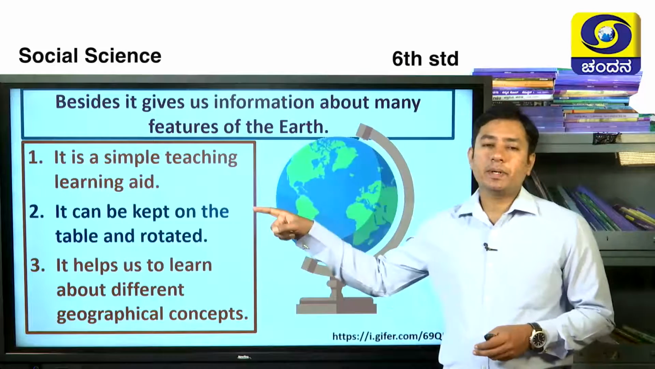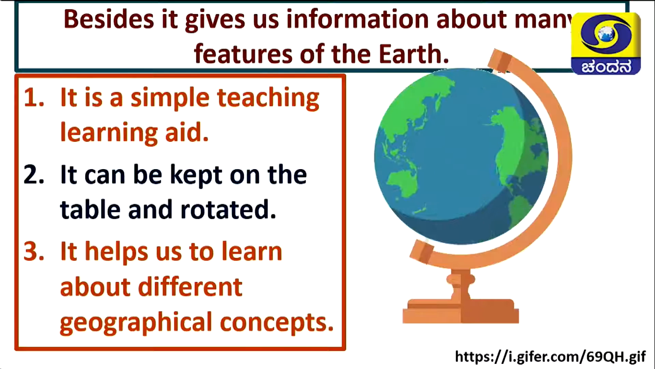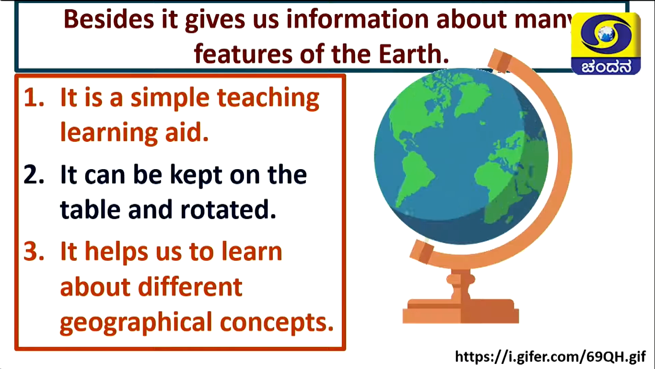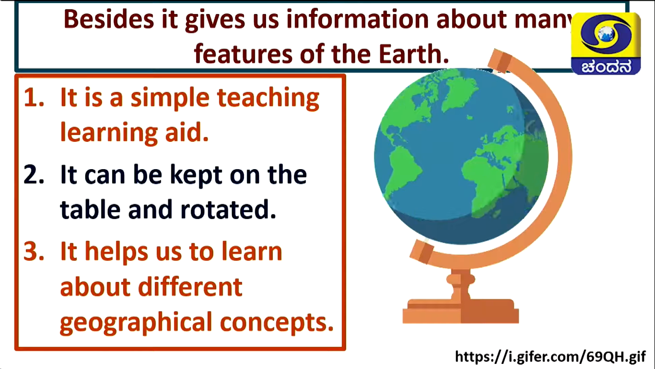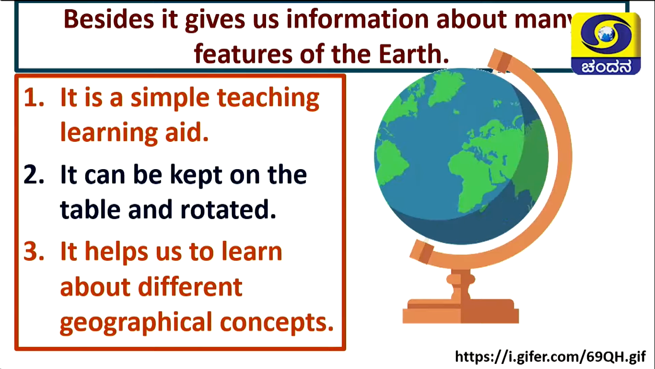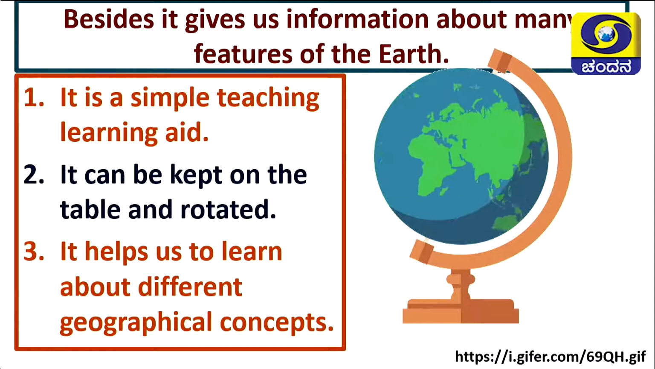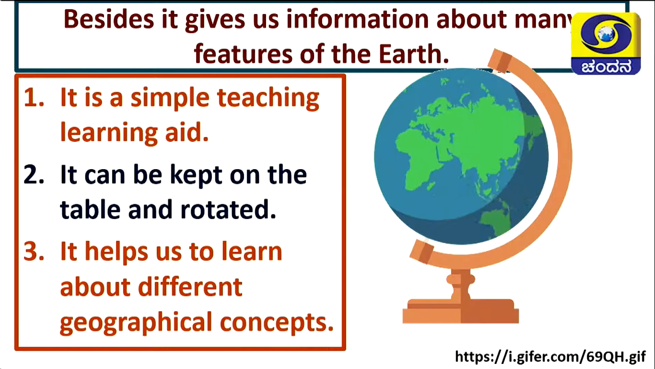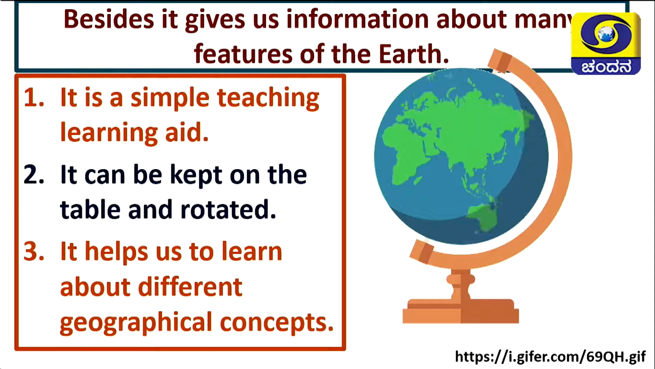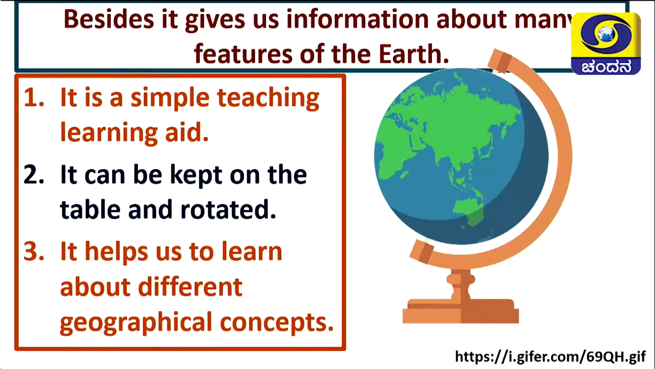It is the simple teaching learning aid, which is said to be a simple teaching learning aid. The entire earth cannot be taken into the classroom, is it not? So only we have globe, the model of the earth or representation of the earth. It can be kept on the table and rotated. So easily we can rotate and we can show it to the children or any other persons. And it helps us to learn about different geographical concepts. What are those? That you are going to learn in next slides.